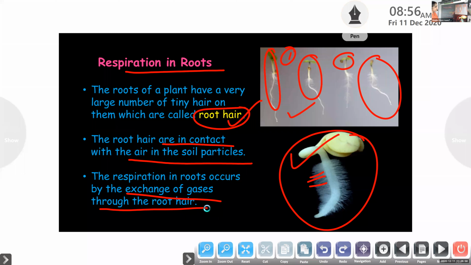The root hairs are in contact with the air in the soil particles. The respiration in roots occurs by the exchange of gases through the root hair. So I hope it is clear, right?